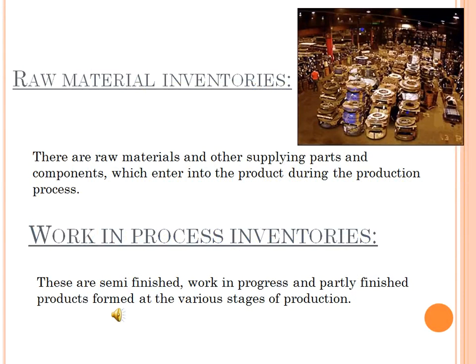In forms of inventories, the first one is raw material inventories. These are raw materials and other supplying parts and components which enter into the product during the production process. Next, work in process inventories. Semi-finished products and work in progress, or partly finished products, come under work in process inventories.